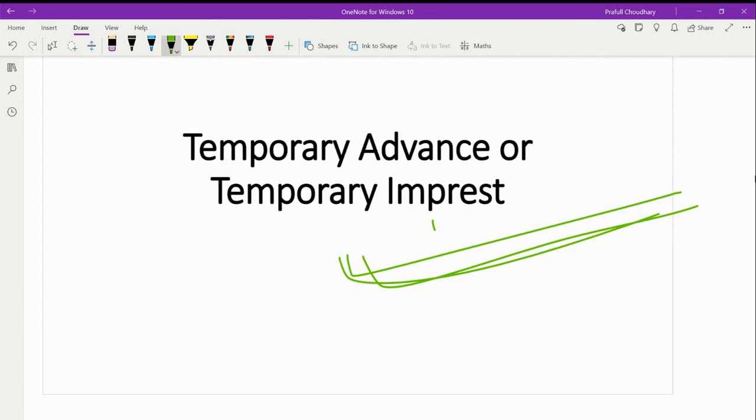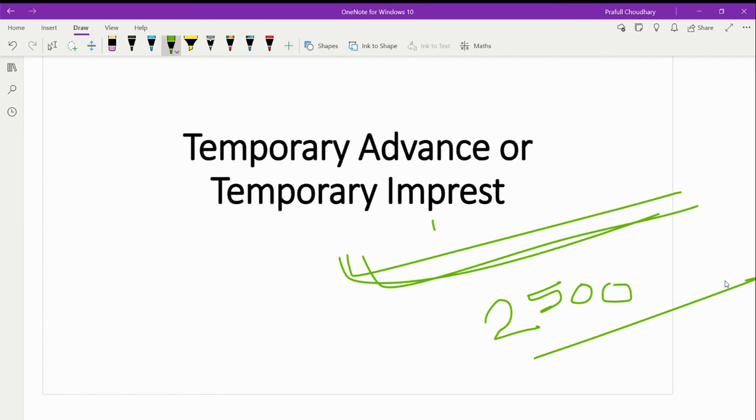The amount of temporary advance should be closed as soon as possible, and the maximum amount of temporary advance depends upon the security of the subordinate officer, that is usually up to 2500, or at the discretion of the executive engineer.